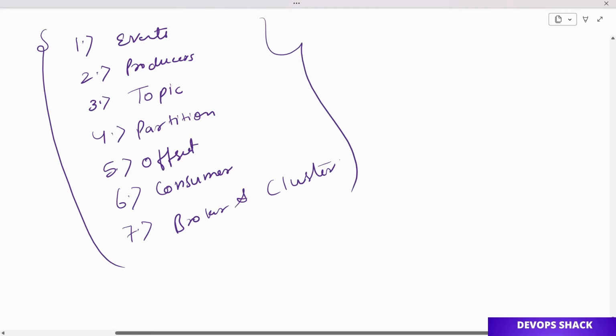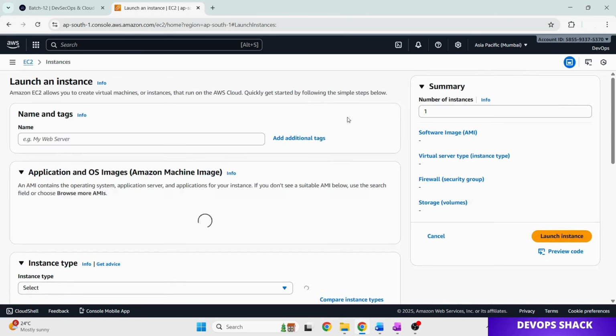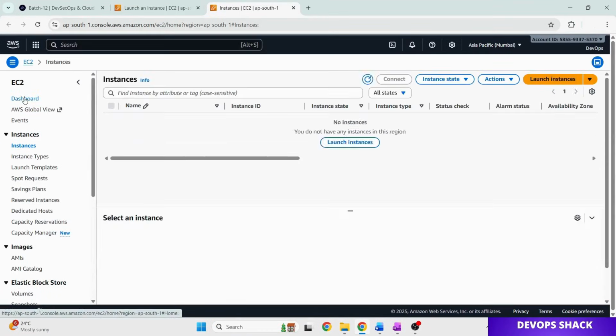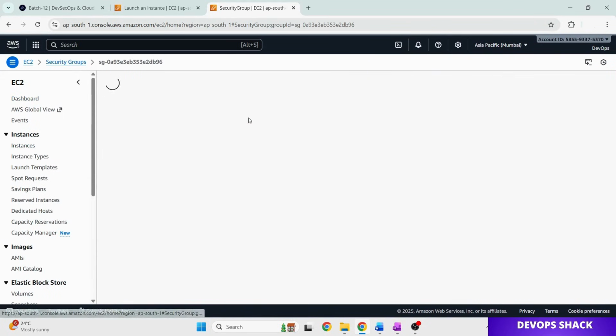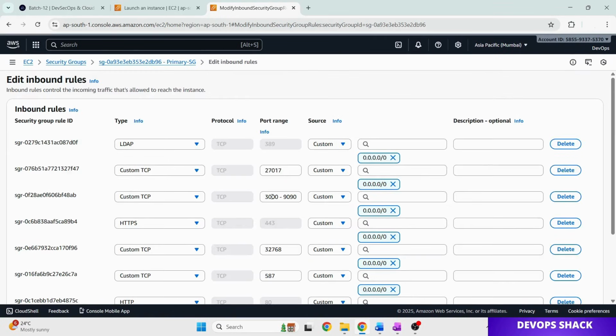Now let us move to the practical demonstration. We are going to implement Kafka and see how exactly it works. So let us get started with the demo. First of all, we are going to set up Kafka servers using Docker Compose. For that, I'll create a machine. Before creating the machine, make sure you have certain ports open. For that, we'll go to the security group, and I'll go to this primary SG. Here I'm going to modify a few things.